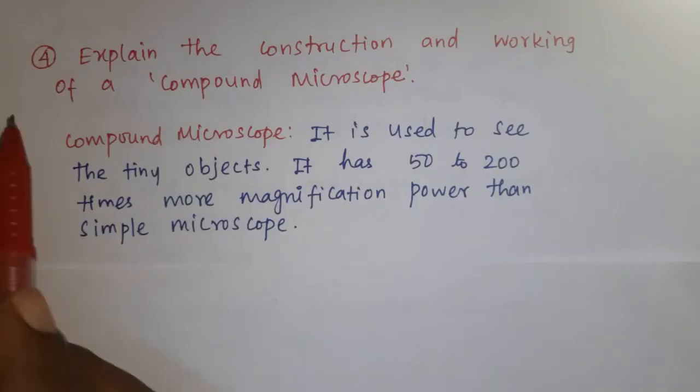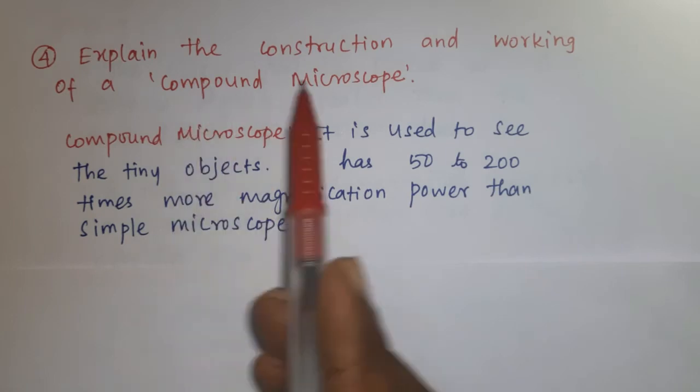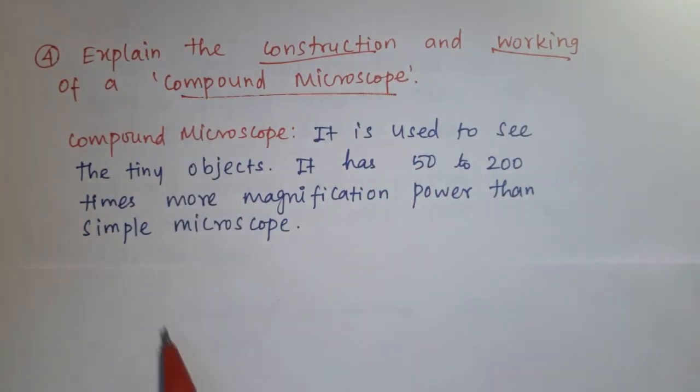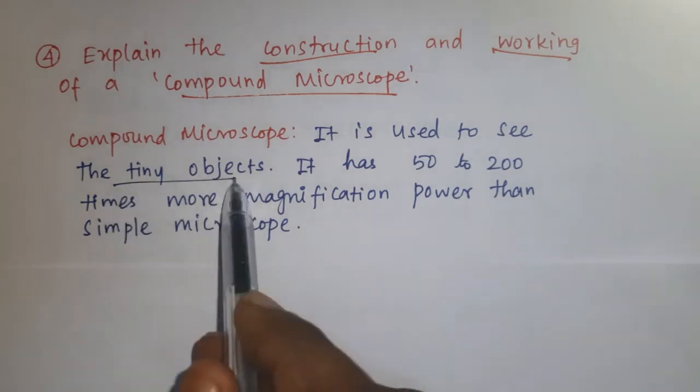Question four: explain the construction and working of a compound microscope. First we'll see what a compound microscope is. By using a simple microscope, you can see small objects. If the object is very tiny, we can use the compound microscope. So a compound microscope is used to see tiny objects.